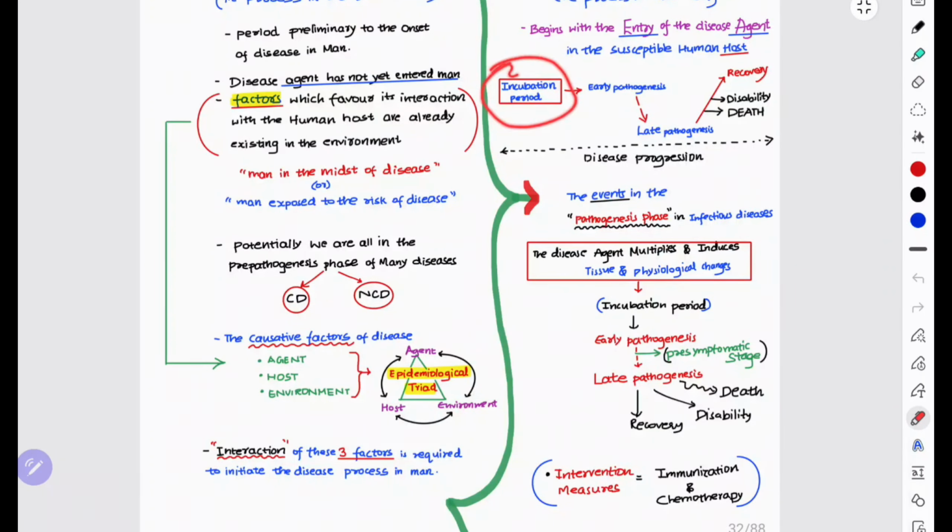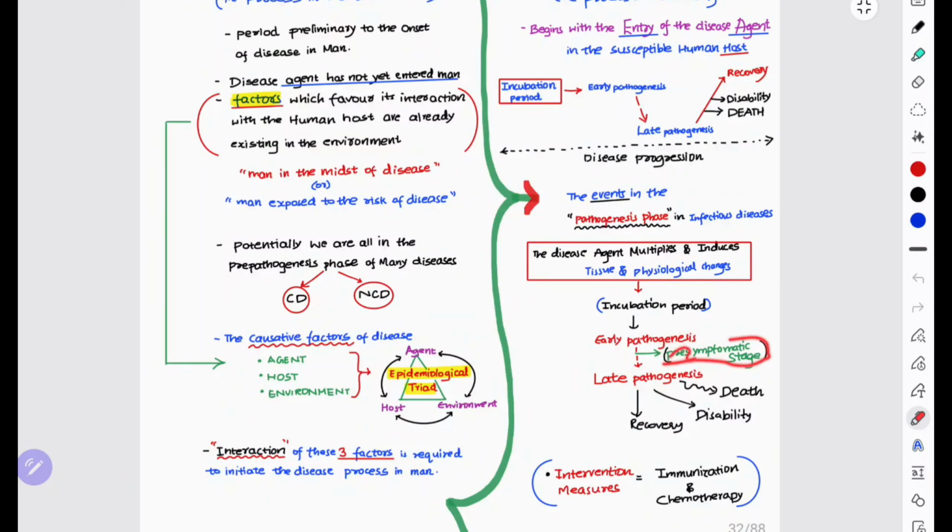The first event is incubation of the organism, that is, the agent has entered the human host. The agent is already present in the environment, it enters the human host, and the early pathogenesis phase starts. After that comes the late pathogenesis phase. After the pathogenesis phase, recovery, disability, or death are the final outcomes. So here I explained the flowchart. The disease agent multiplies and induces tissue and physiological changes. The incubation period, early pathogenesis and late pathogenesis overall comprise the pathogenesis phase.